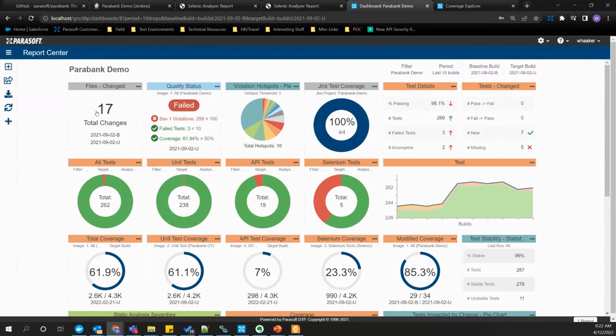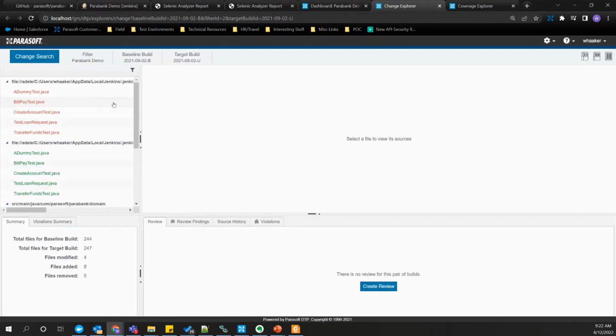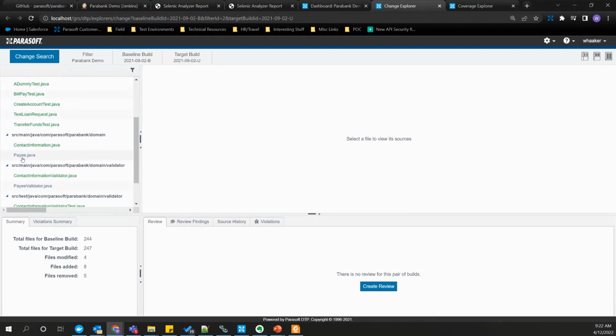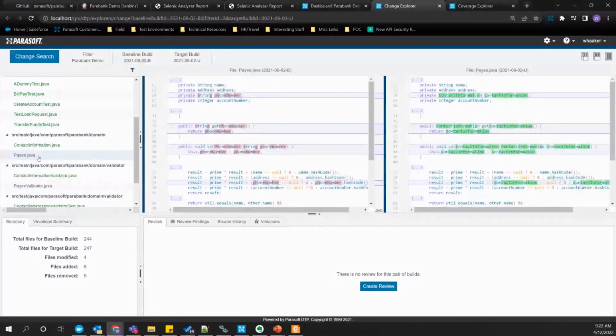To start off, let's look at those code changes. Similar to a source control system that shows you differences in code, as DTP receives build data, we're also able to diff from one build to the next build to see what code is changing.